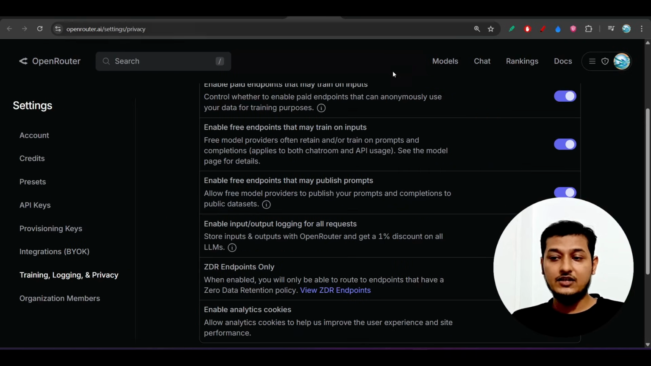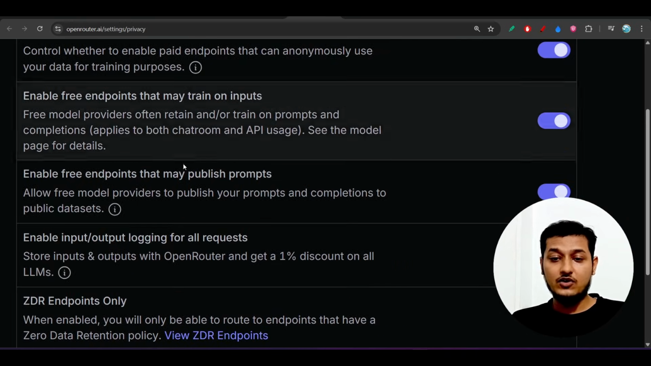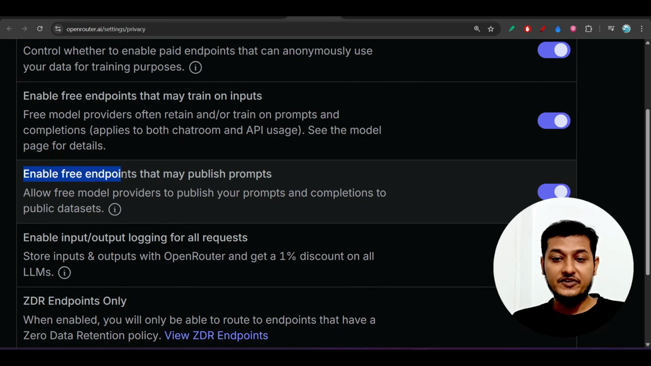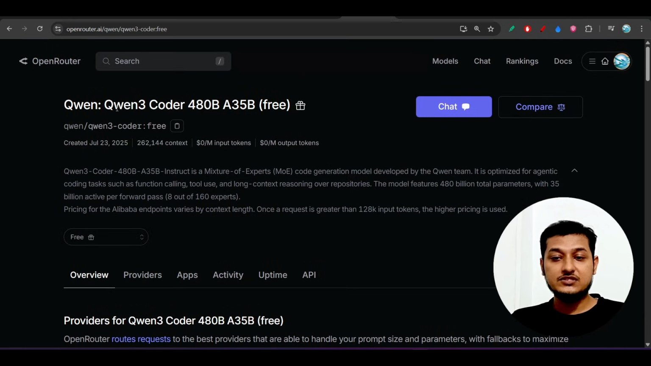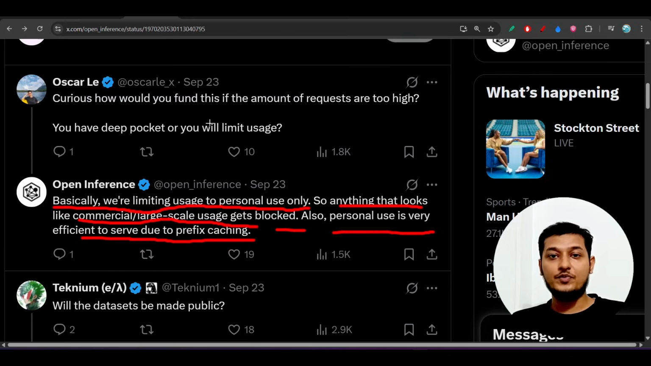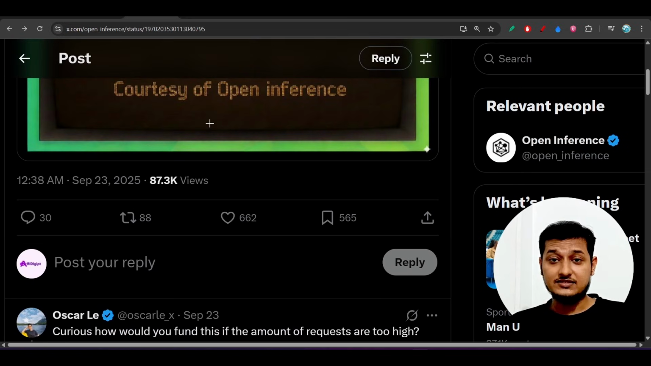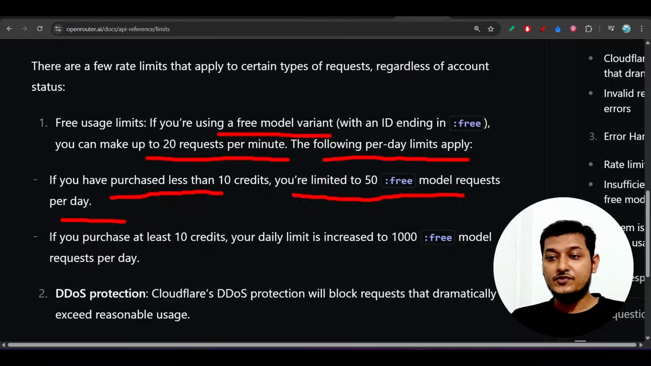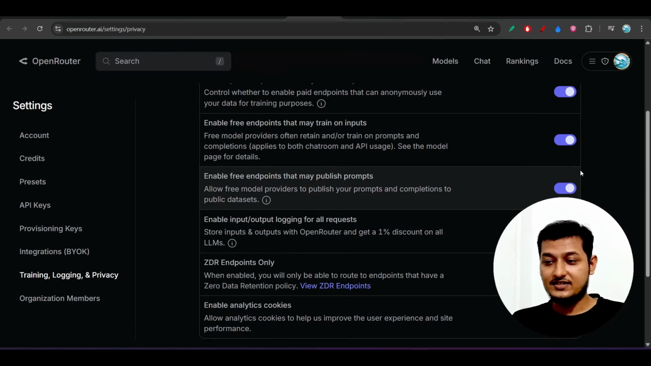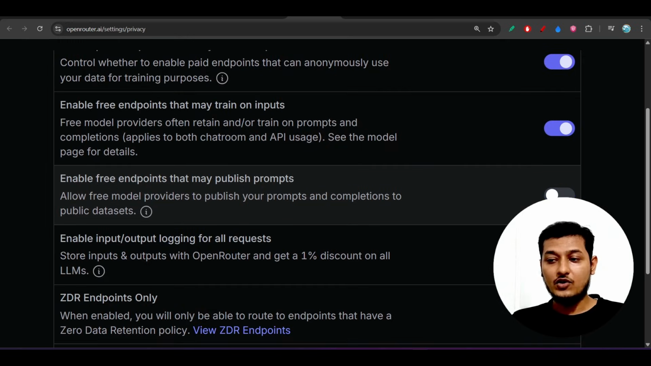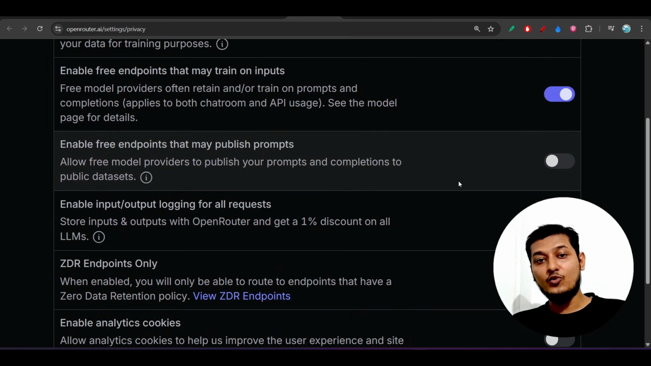Now you have to understand what we have done. We have just turned on this feature, enable free endpoints that may publish prompts. When you turn it on, what will happen? If you use this Qwen3 Coder free model, it will be used through this OpenInference only, not OpenRouter. Just think of it this way. If you don't turn it on, it will use the default OpenRouter.